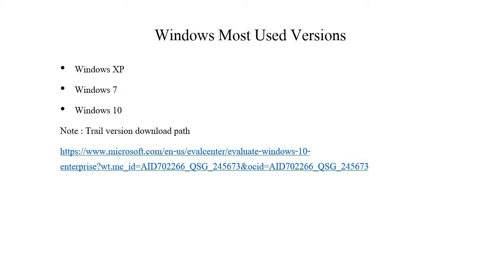Most used versions are Windows XP, Windows 7, and Windows 10. You can download the trial version from Microsoft, from the link below, but the trial version lasts 90 days. With the trial version, maybe you don't have access to all the Microsoft applications.